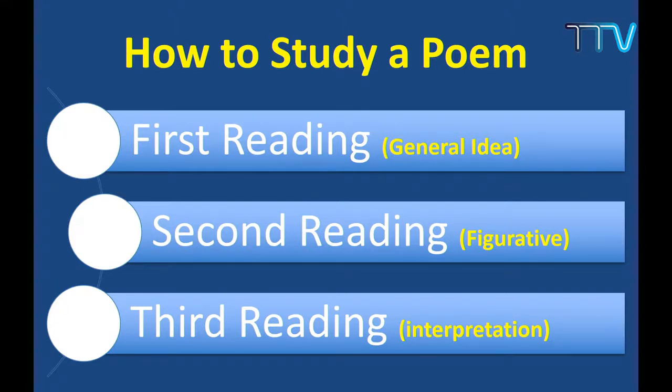And in the second reading, what do we do? Since poetry is a spontaneous overflow of emotion, and emotion means feeling, there are so many words related to the feelings. In the second reading, you just try to look at all the words, and then you will get some idea what this poem is about. Is it talking about a good feeling? Is it talking about a bad feeling? Is it talking about some dangerous event? Or so many things, the words will speak. So in the second reading, you just pay attention to all these words related to feeling.